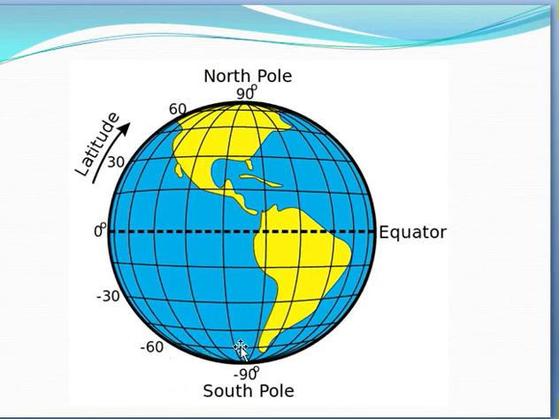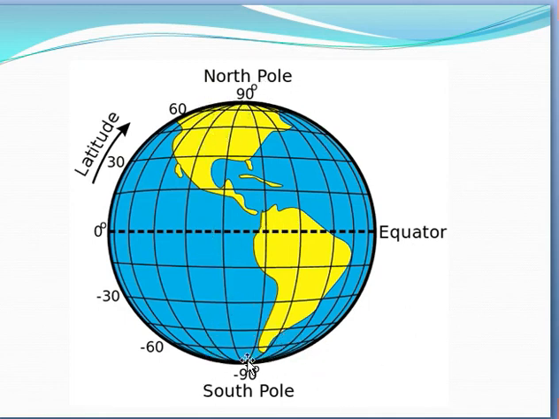Both poles receive minimum heat in the form of sun waves. Sun waves pass in parallel at the poles, while in the tropics they strike perpendicularly. That's why this region receives maximum heat and the polar region receives minimum heat.